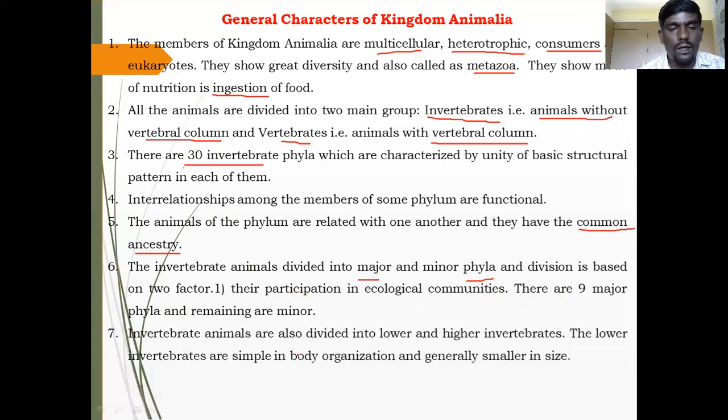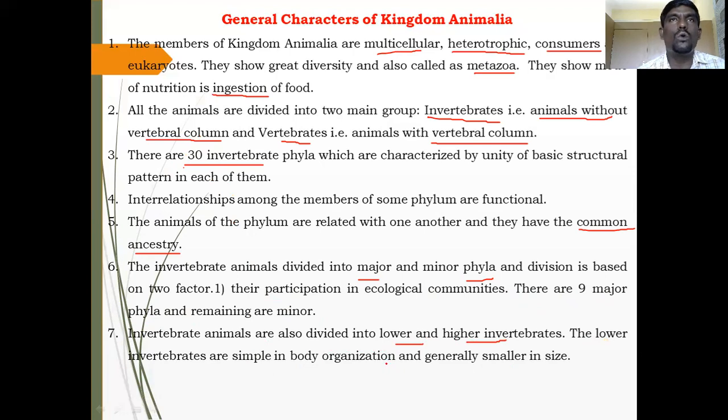Invertebrate animals are also divided into lower and higher invertebrates. The lower invertebrates are simple in body organization.